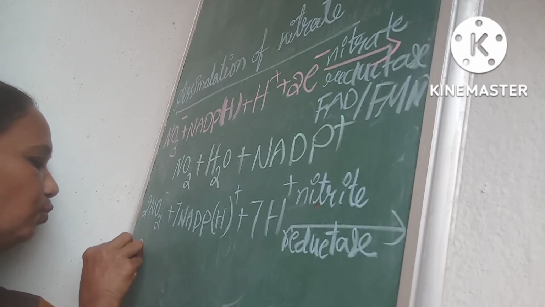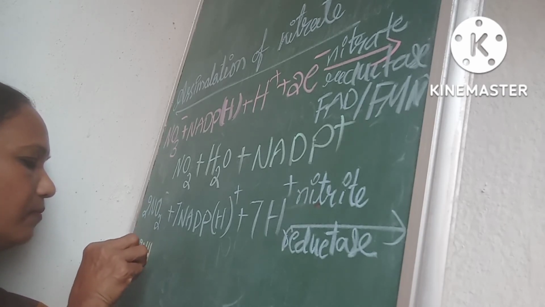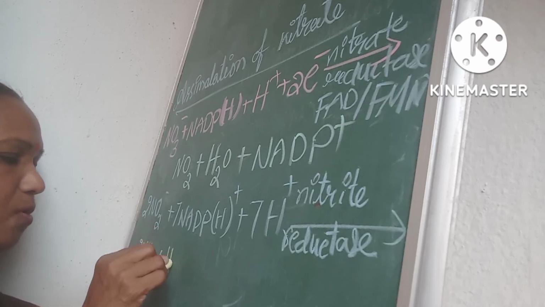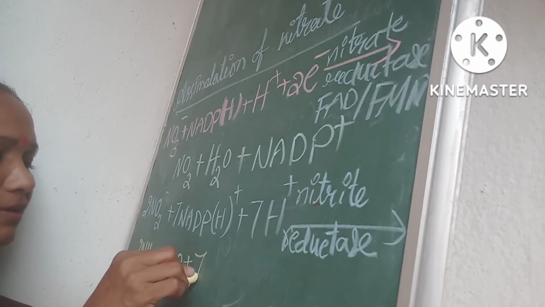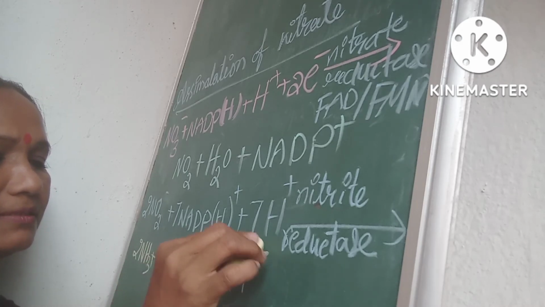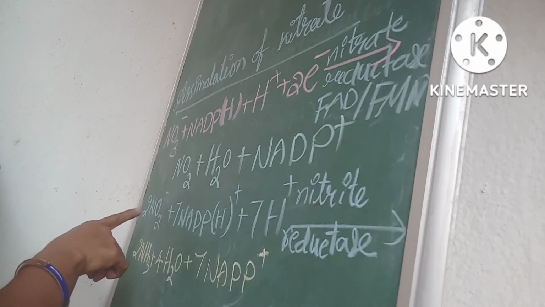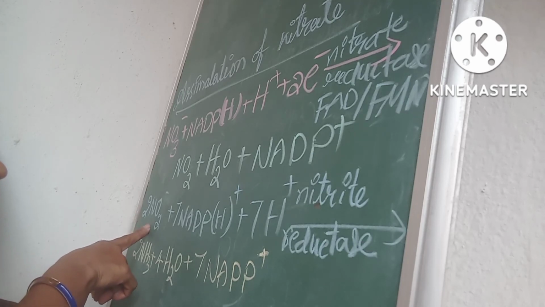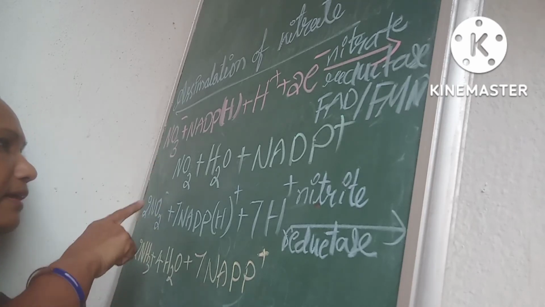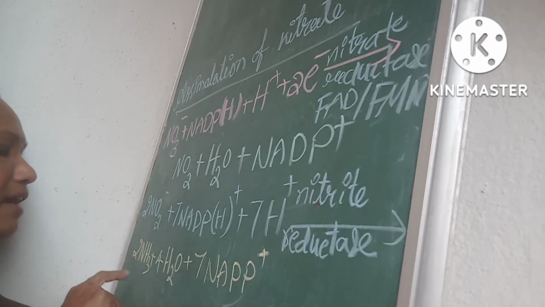Now 2 NH3, 4 H2O and 7 NADP plus. So nitrates become nitrites, and nitrites become ammonia. It is a stepwise manner: nitrates, nitrites, ammonia.